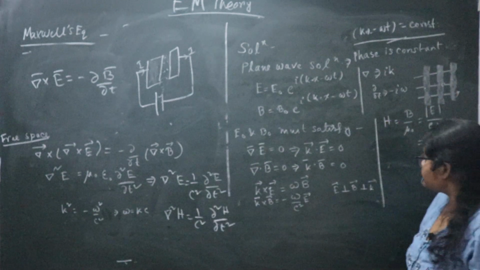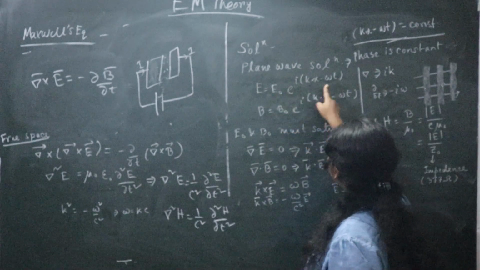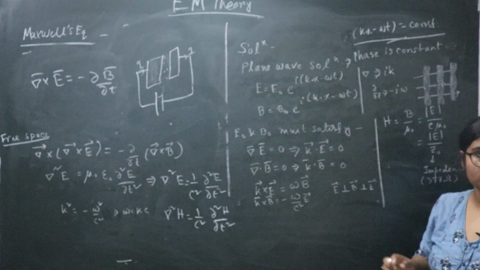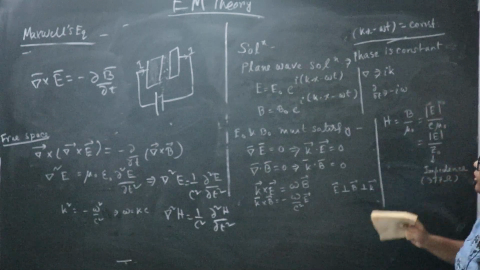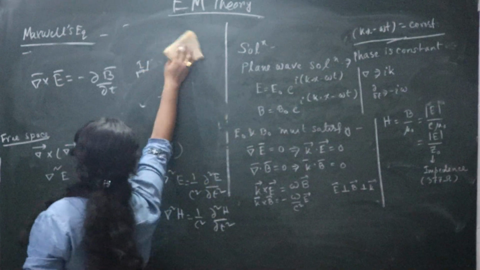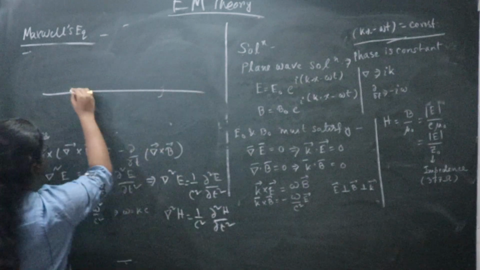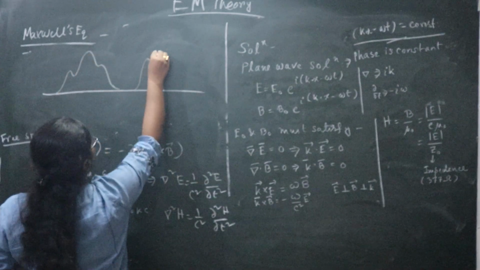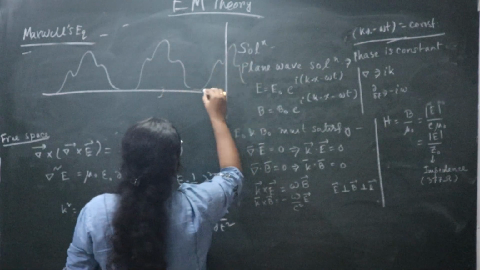Okay. Now you can ask me why we write a plane wave solution like this, iota k dot x minus omega t. Why do we write it like this? Okay, so let me explain it. Suppose you have a wave and it is propagating this way, at different instants of time.